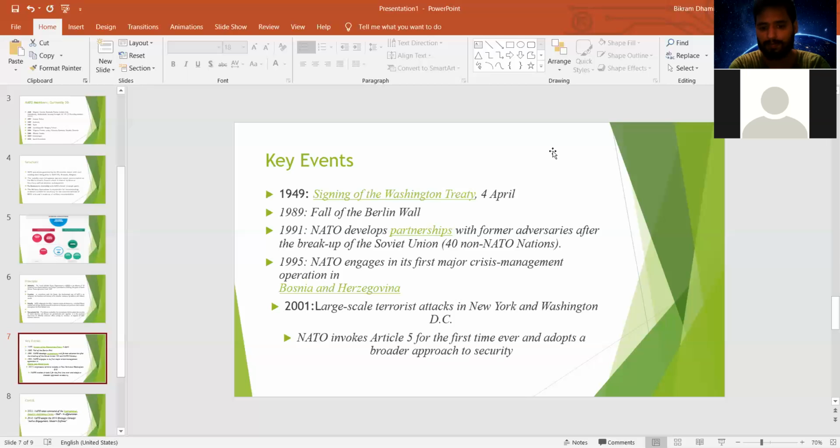Previously, this article was limited to nations attacking NATO in the name of war. But NATO made the scope of the organization broader, saying that they will unite together against terrorist activities and attacks as well.